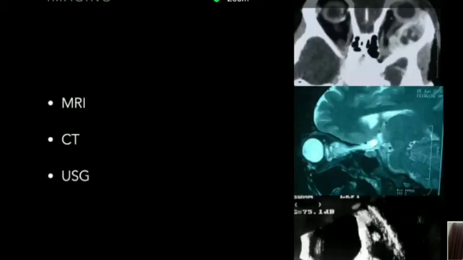Imaging, what you need to plan, is very important, and depending upon the kind of pathology you are dealing with, you need to have a clear picture in your mind again. MRI, wherever feasible, wherever affordable and available, is the preferred imaging modality in children. However, if it's a bony lesion or a bony erosion that you are suspecting in a particular condition, then obviously CT scan would be better.